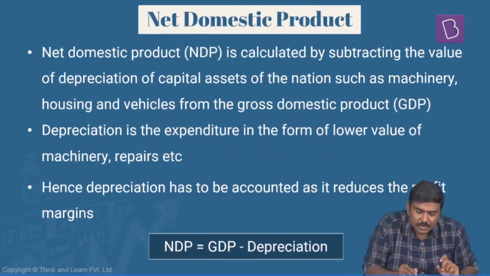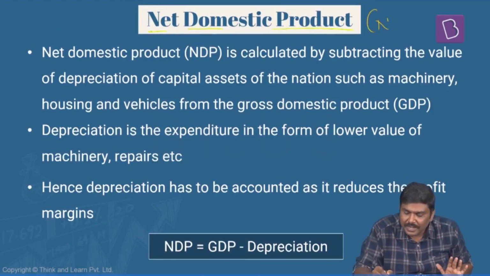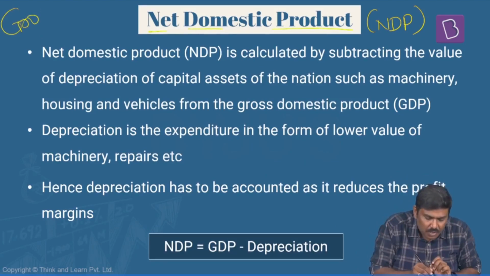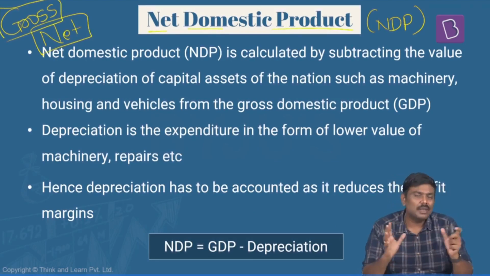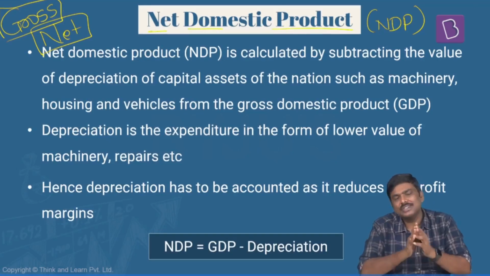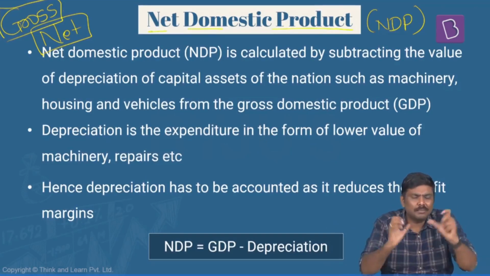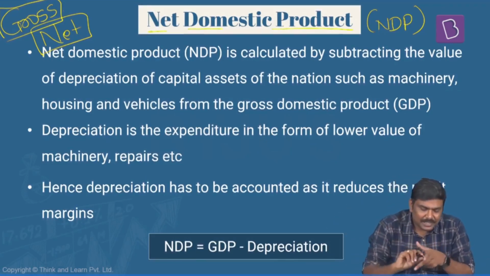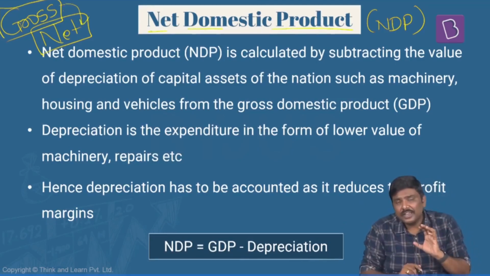Next one is the concept of net domestic product, NDP. What is this particular concept of NDP? Follow this very carefully. There are two terms here. One is called gross and the other one is called net. What is the basic idea here? Whenever you come across the term gross, it simply means the sum total. No adjustments are done, no addition, no subtraction is done. You are simply taking the sum total like this. But when you move from gross to net, we are basically making certain adjustments. What is this adjustment? Follow this very carefully.